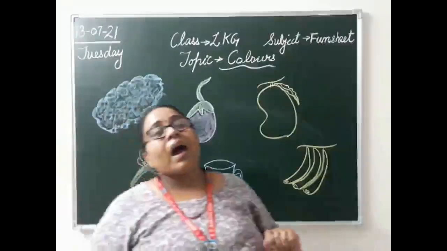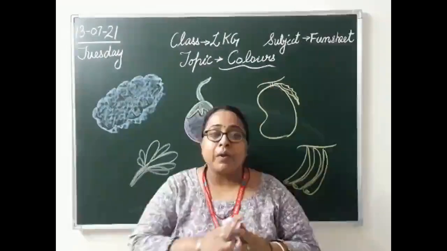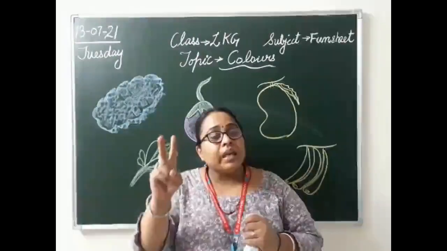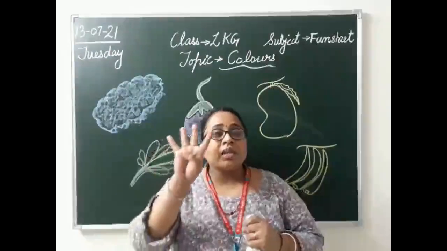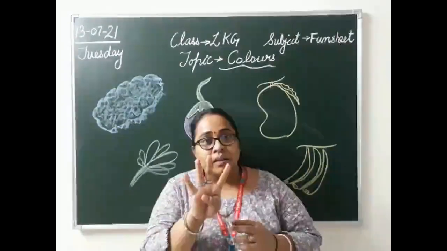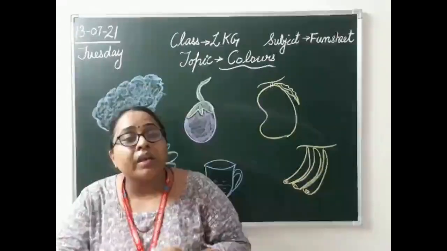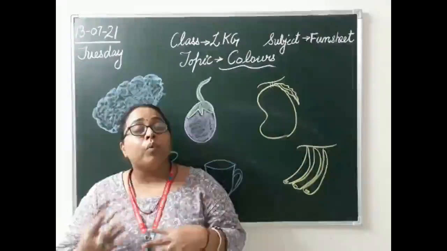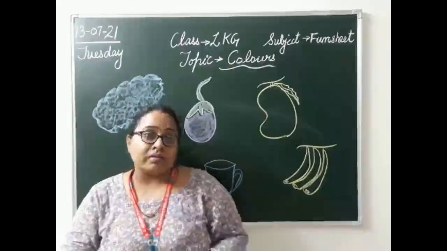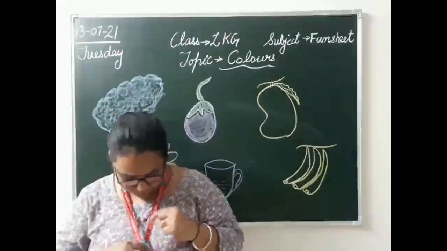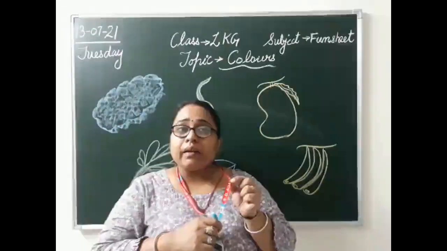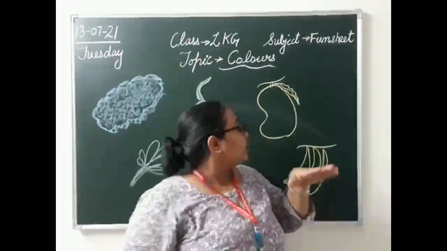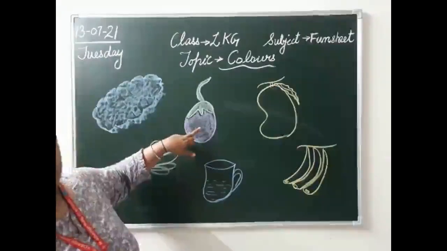See class, we have some primary colors. Primary colors matlab kuch basic colors we get, that is red, yellow, green and blue. So these are 4 basic colors we have, right? अब इन 4 प्राइमरी कलर्स को यूज करके, इनको मिक्स करके we make different more and more beautiful colors. See, for example, red. मैम के आई कार्ड में red color है. Then I have different colors in my dress. Some flowers are there. Then this is a brinjal. Again, it's purple in color.